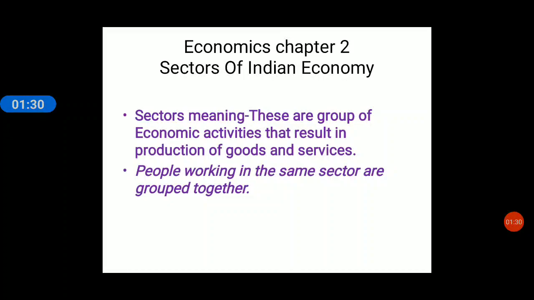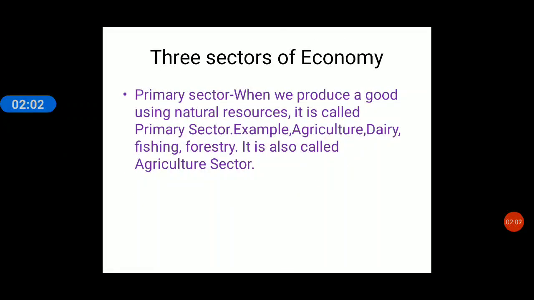People working in the same sector are grouped together. So suppose teachers, doctors, lawyers, bankers, we provide services, right? So people who provide the same type of services are grouped together and thus they are all working in the same sector. Are you clear? I hope you are clear, right? So this is the meaning of sectors.